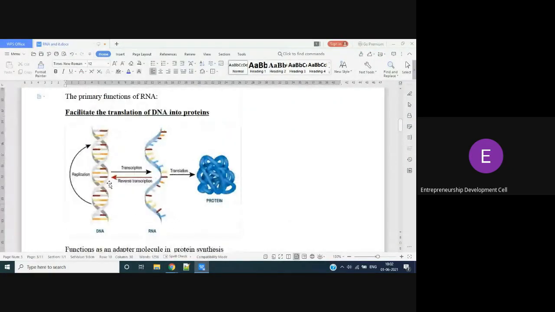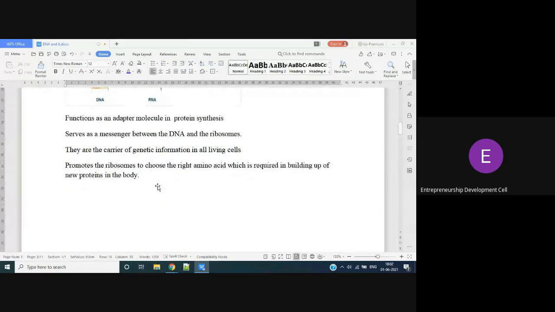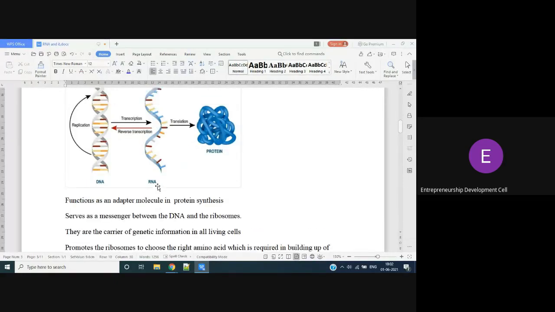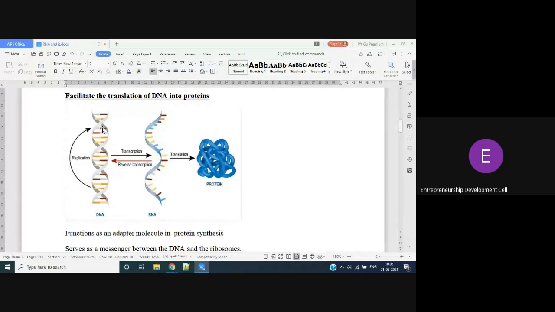Did you observe the structure? Yes. So the main function of RNA is to help in protein synthesis. It serves as a messenger between DNA and ribosomes. And even for the functioning of the ribosomes, and between the DNA and ribosomes, you need RNA. They are the carriers of genetic information. If you clearly observe the structure, DNA contains our genetic information. So as RNA is synthesized from the DNA, the genetic material which is present in the DNA is transferred to the RNA. Yes or no?